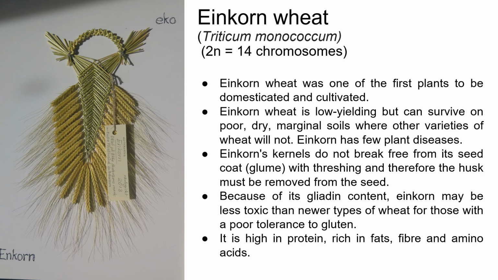Einkorn's kernel does not break free from its seed coat when threshing, and therefore the husk must be removed from the seed. Because of its gliadin content, einkorn may be less toxic than newer types of wheat for those with a poor tolerance to gluten. It is high in protein, rich in fats, fiber, and amino acids.